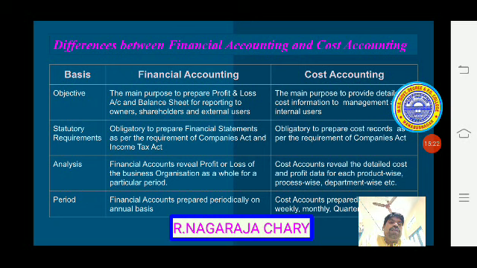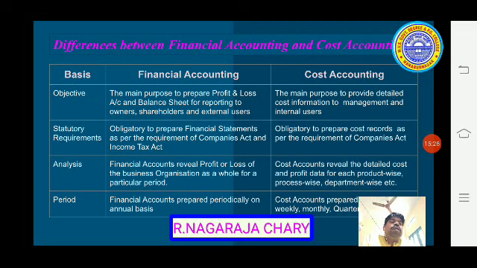In cost accounting, the main purpose is to calculate cost information, detailed cost information, for the management and internal users. So this is helpful to the cost accounting by studying this information.